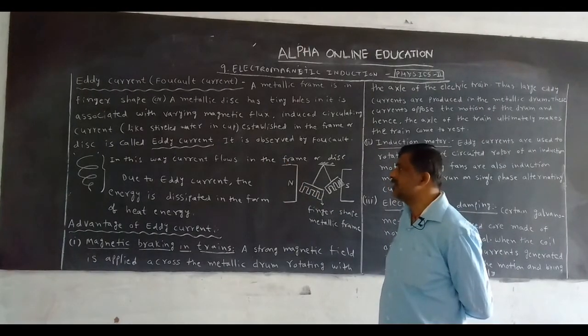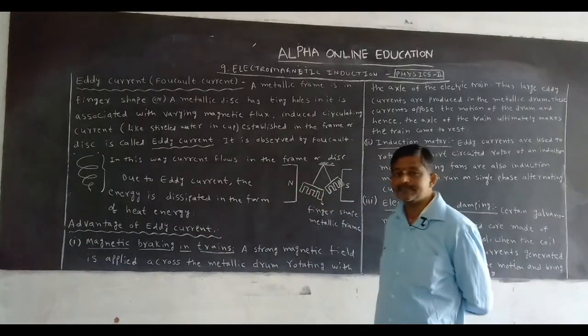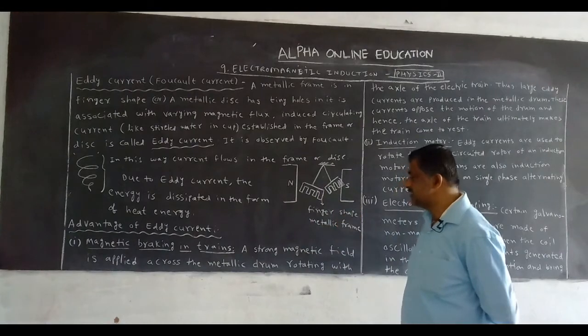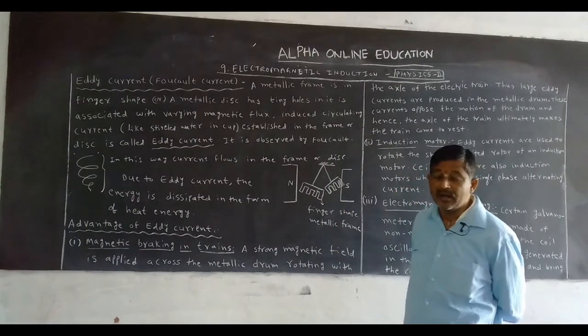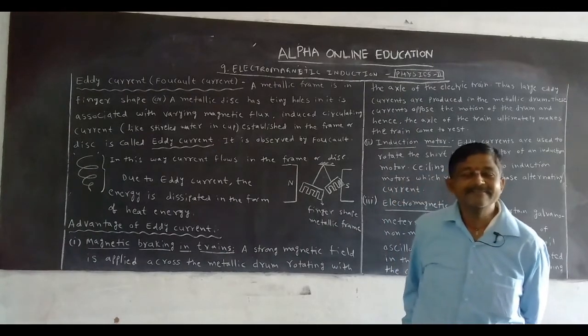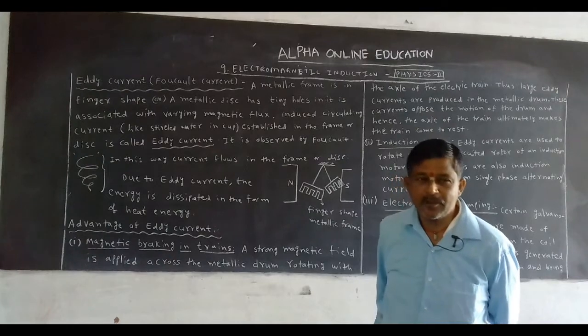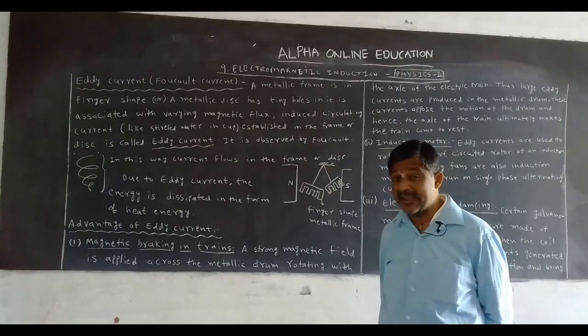You may be asked to define eddy current and write the advantages of eddy current. Now what are the advantages? First, eddy current is especially used to stop the electric train as a magnetic brake.